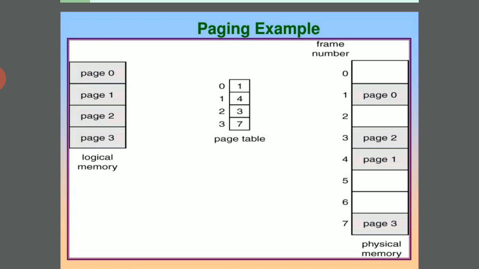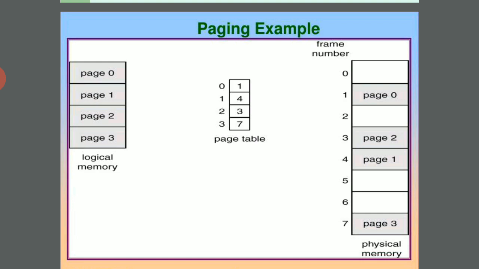So these are the two types of memory. This is the frame memory. Here, see the right side table. In this frame memory, small fixed size blocks are called physical memory. Here frames 0 to 7 are identified by their addresses. So the total memory is divided into physical memory. In this page we see the paging example: the logical memory is 0 to 3 and the page table maps to frames 0 to 7.